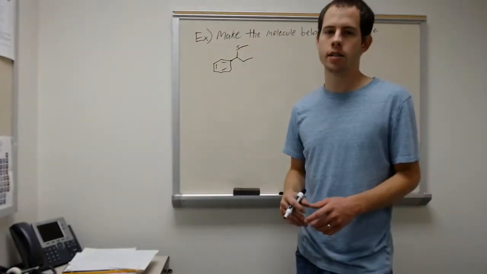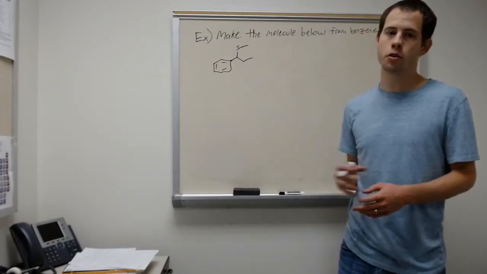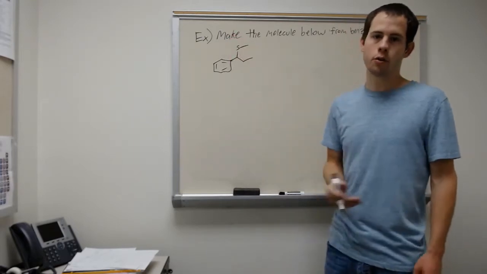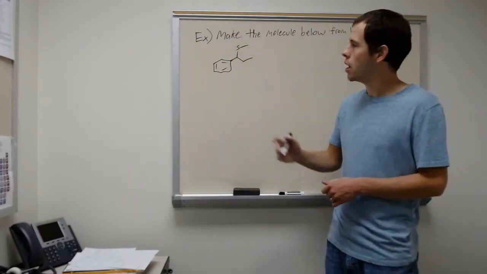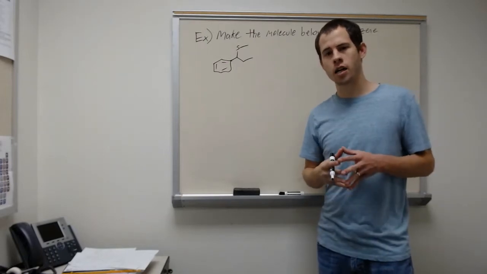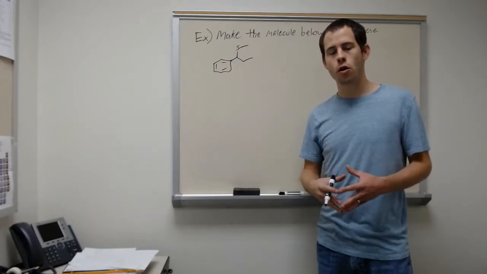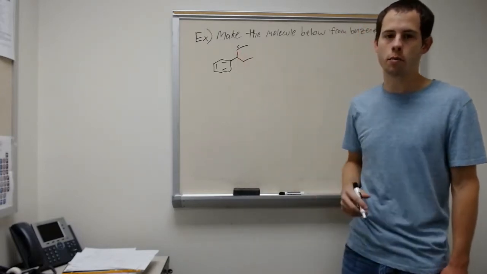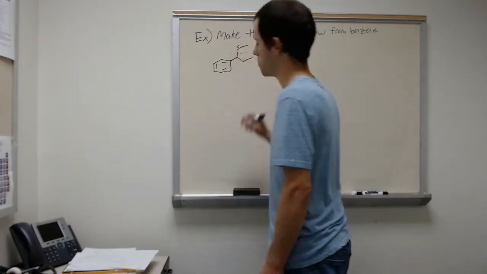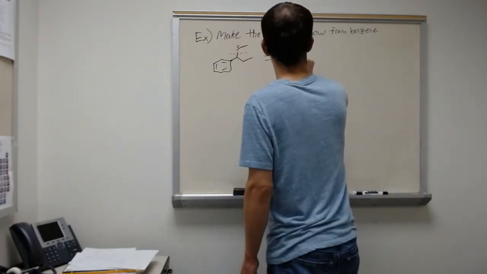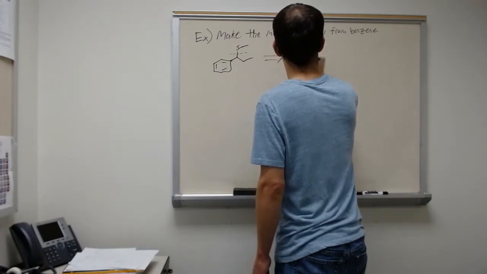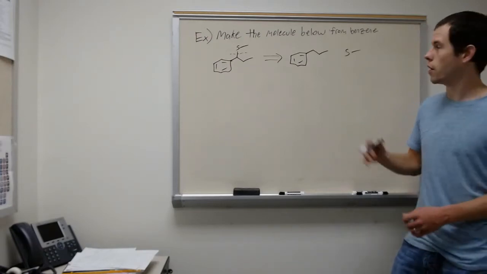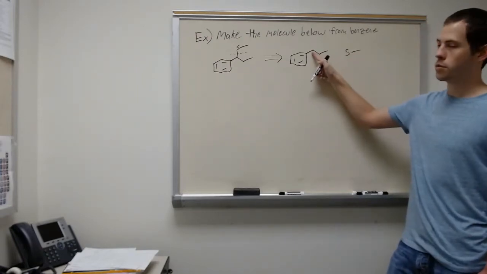All right, let's take a look at an example. So let's say I want to make the following molecule from benzene. So I need to think backwards till I get all the way to my benzene molecule. If I'm looking at this, I know that sulfur acts exactly like oxygen, and so therefore they're almost always nucleophilic. And so if I can make this carbon electrophilic, I can make this sulfur-carbon bond. So I'm going to break this bond here, and literally just pull those two pieces apart. Now I need this to be nucleophilic, I need this to be electrophilic.